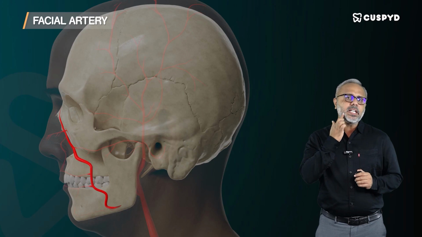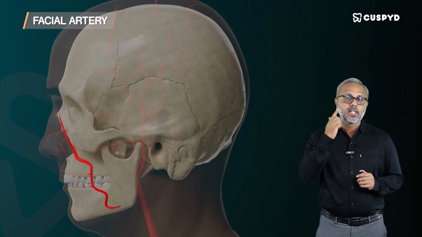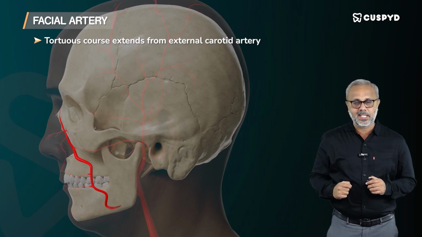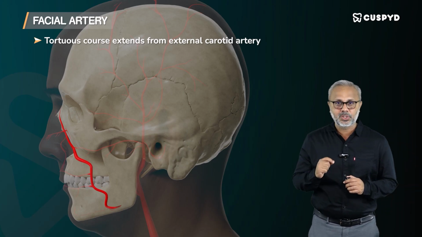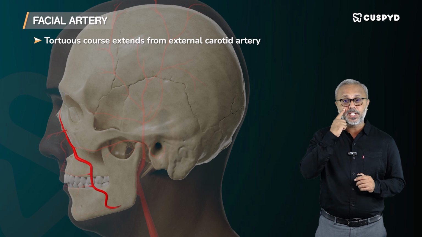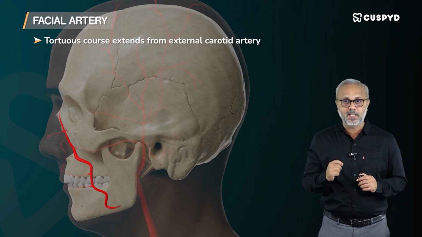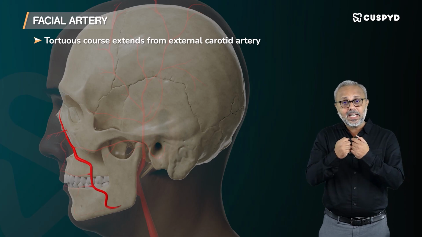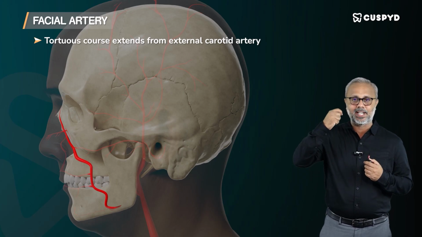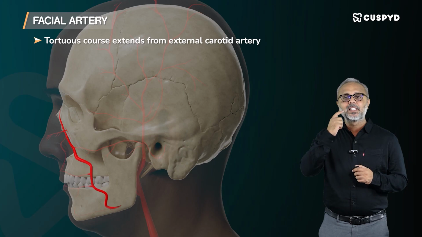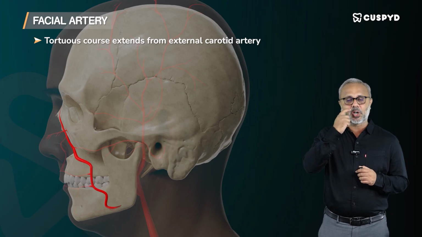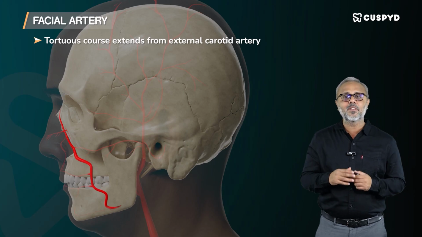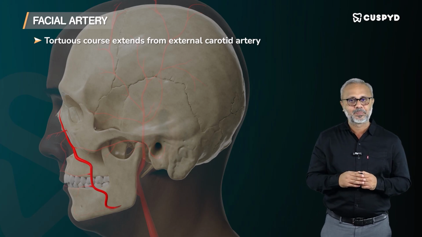Then the artery runs a tortuous course. The artery is not running straight in the face, but instead it runs tortuously. What is the reason for this tortuosity? The facial artery runs between the muscles of the face. So, contraction and relaxation of muscles of the face can actually tear the artery if the artery is straight. In order to prevent this, the facial artery is tortuous so that it can be stretched during the contractions and relaxations of facial muscles, right?